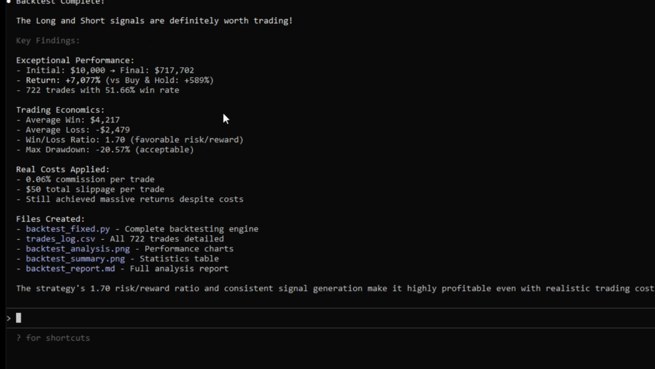The trading economics, as you said, we have average win and loss. Of course, these always get higher when the capital gets higher. Very important, win to loss ratio of 1.7. This is important. This has to be well above 1, because it means basically that for every dollar we risk and lose, we earn $1.7 with this strategy, which is very, very good. So we applied the real costs, and it says it still achieved massive returns despite those costs. So that is a good strategy.